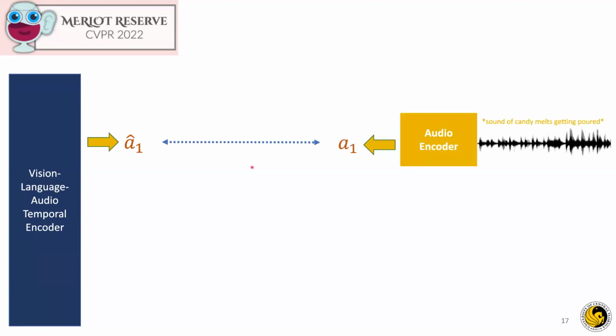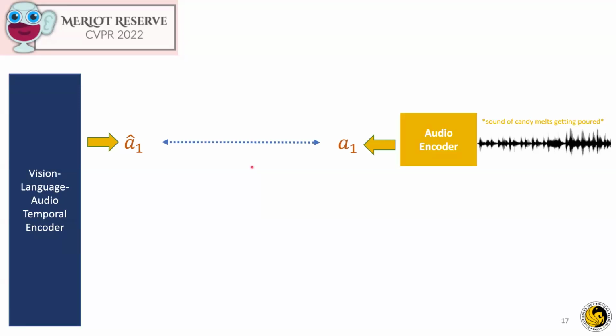So Zitom previously talked about re-entry in a previous slide. So this brings us back to the concept of re-entry. Our model, the MERLOT Reserve, gives us an output, a prediction of the audio vector that it thinks was in place of the mask token.